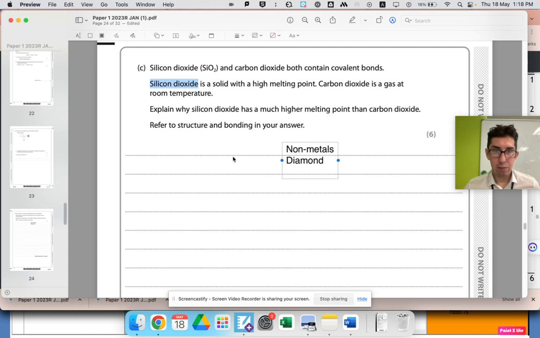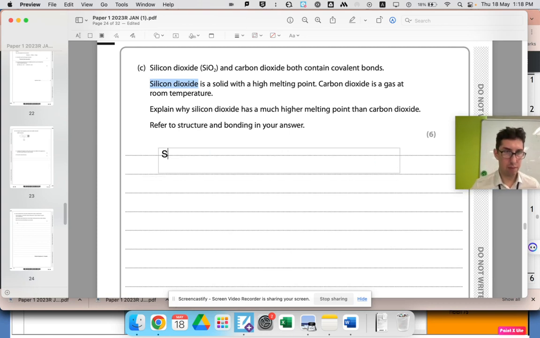Okay, explain why silicon dioxide has a much higher melting point than carbon dioxide. So 6 marks. Right, so 6 points. Refer to structure. Let's highlight that. Refer to structure and bonding. So let's start off by listing the structure and bonding for both of them. Here we go.